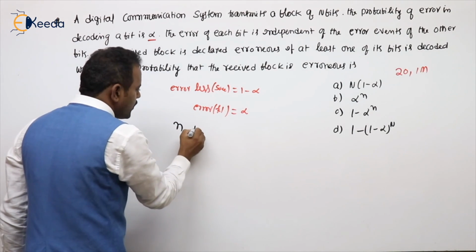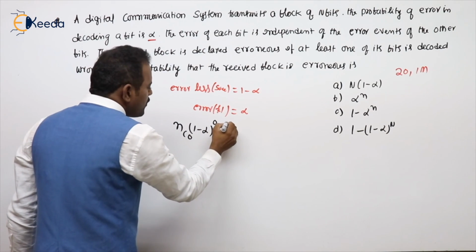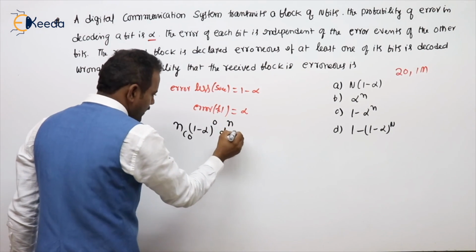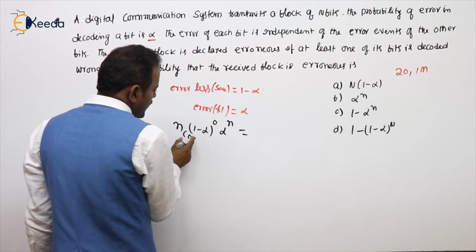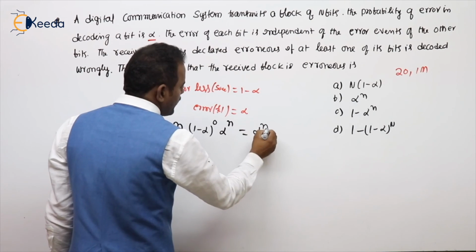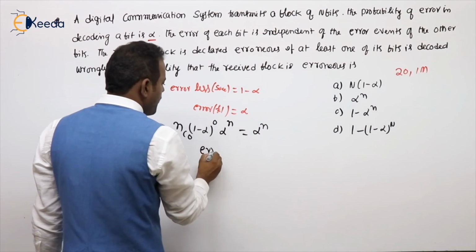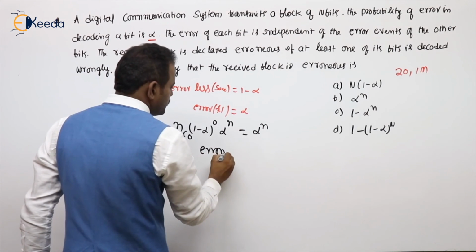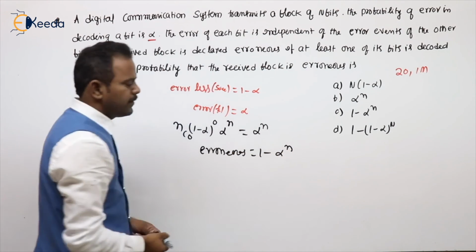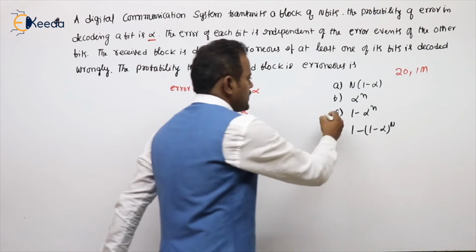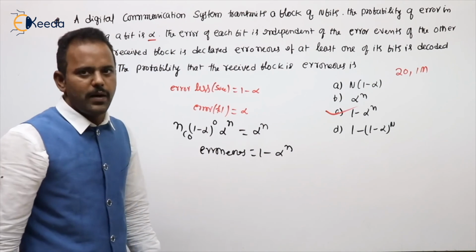So nC0, 1 minus alpha whole power 0, alpha whole power n minus 0. So n. Then what is this value? nC0 is 1. This is 1. So alpha power n. This is for errorless. So erroneous is 1 minus errorless, 1 minus alpha power n. Then it is option C. A slightly tricky question, simple, they gave it for 1 mark. Clear?